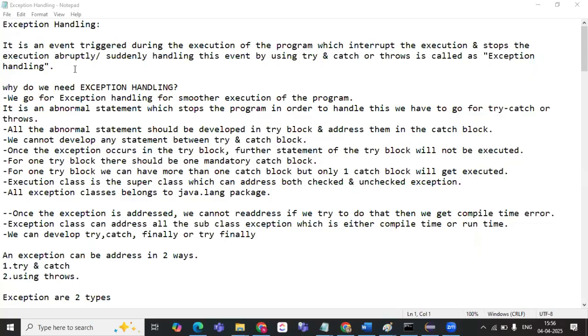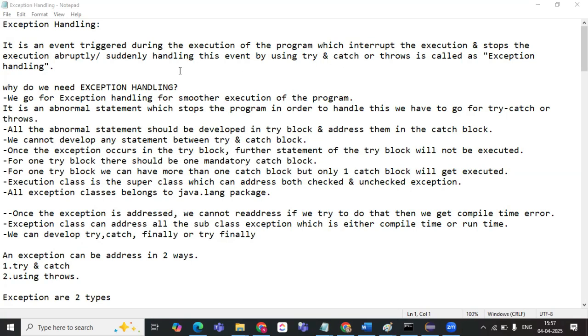What is exception handling? It's an event which is triggered during the execution, that is, at runtime. It interrupts the execution of the program, which means stopping the execution abruptly or suddenly. Handling this event by using try, catch, or throws is called exception handling.